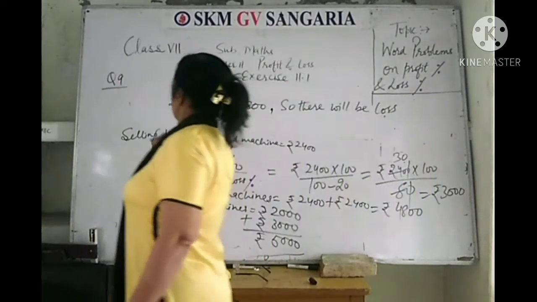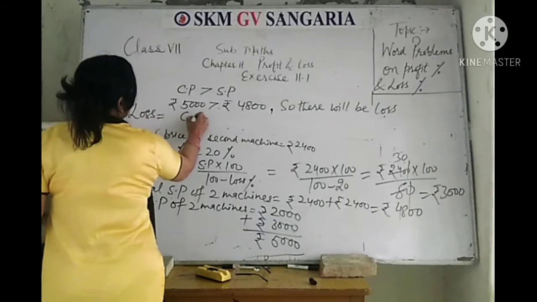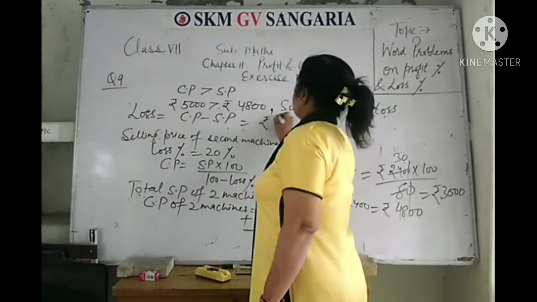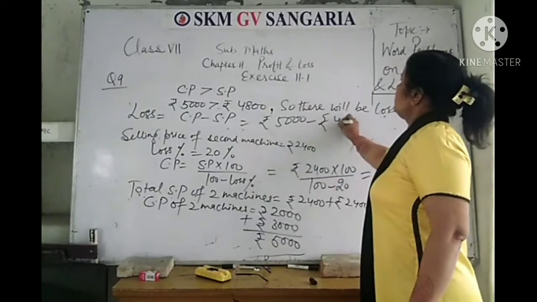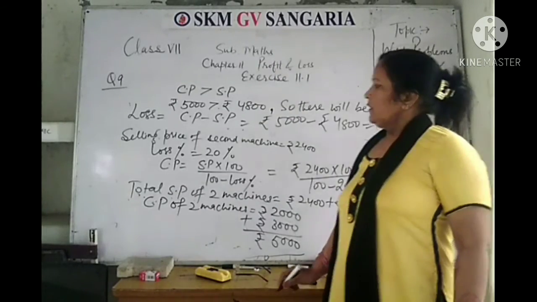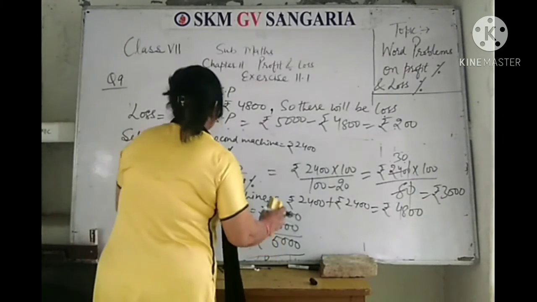How much loss? Loss will be calculated by subtracting selling price from cost price. So rupees 5,000 minus rupees 4,800 is rupees 200. In the question, it is given to find net loss or gain in percentage. The question is: find the dealer's net gain or loss percentage.